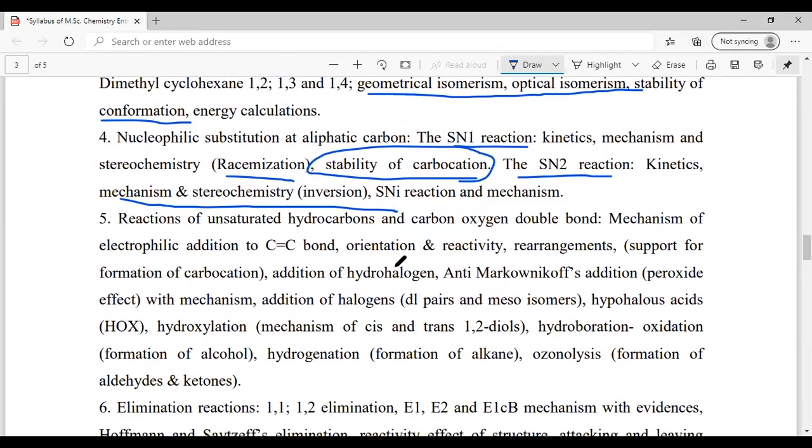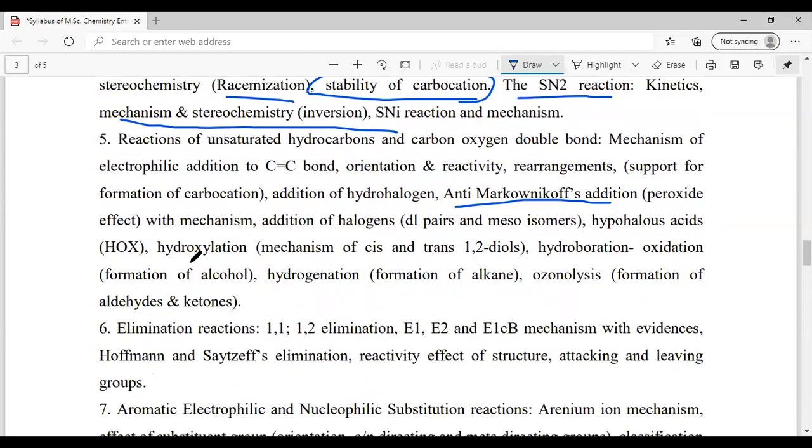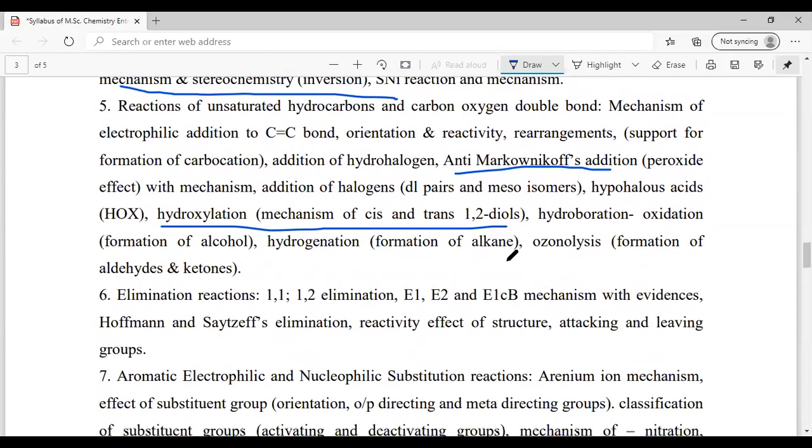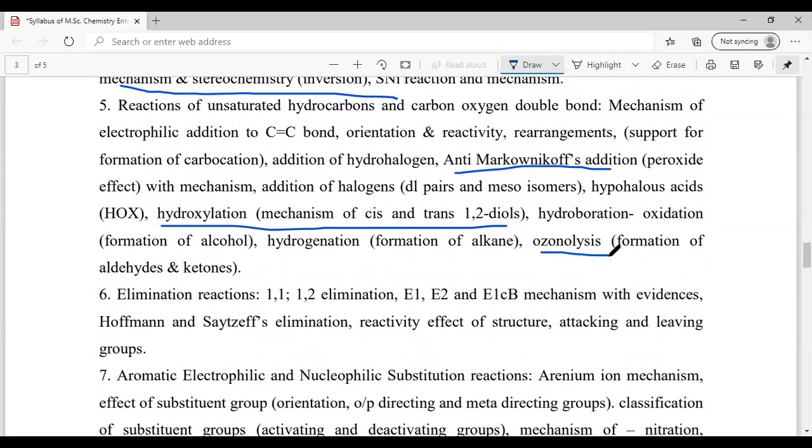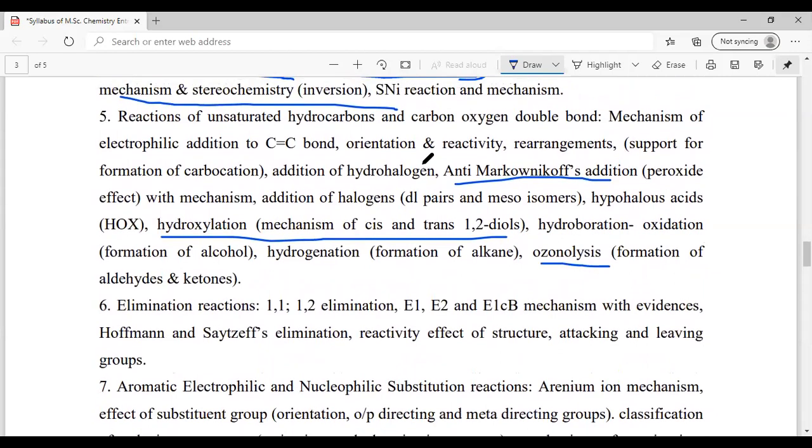Then further, in reactions of unsaturated hydrocarbons, you should go with the anti-Markovnikov and Markovnikov laws. That would be the most important. Also very important are the cis and trans 1,2 diols, a very important part. Then ozonolysis. So these are very important topics in the reactions of unsaturated hydrocarbons and the carbon-oxygen double bond. These are the must-do topics. The other topics are equally important, but it would be good if you revise this part.